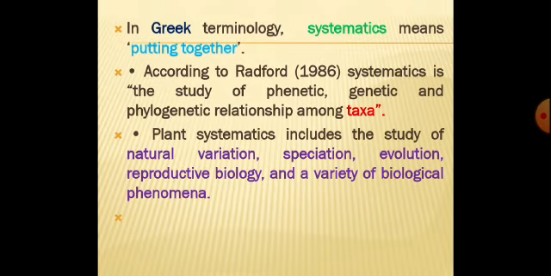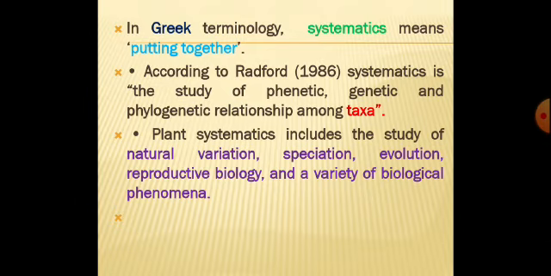What is a genetic character? You may know that one. Genetic character is the cytological character, or it is according to the genes which are present in that particular plant body. And phylogenetic relationship means to which order it is closely related, to which family it is closely related, from which group it emerged. That is called the phylogenetic relationship among the taxa. Taxa here again means plants. A plant is studied under the headings of phenetic, genetic and phylogenetic relationships. That is called systematics.